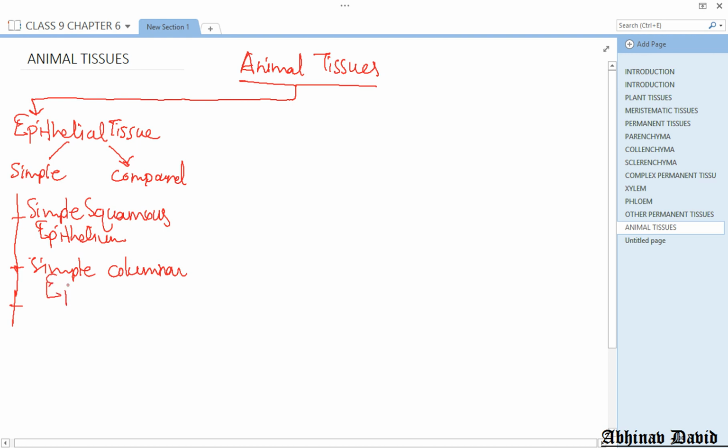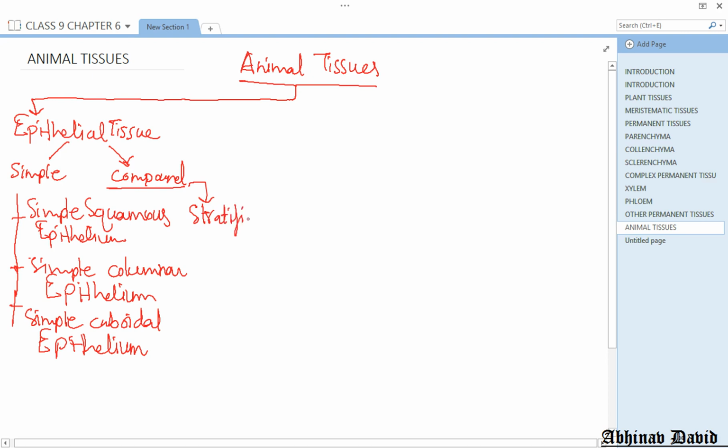Simple squamous means flat cells. Columnar means pillar shaped cells. Then we have the third one, simple cuboidal epithelium, where the shape of the cells is cube shaped. In the compound epithelium we have one type only, which is given in your NCERT, that is called stratified squamous epithelium.